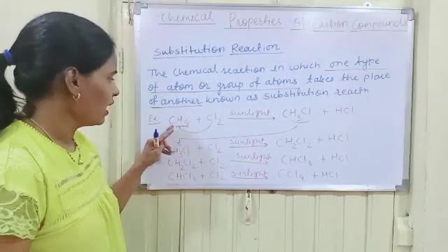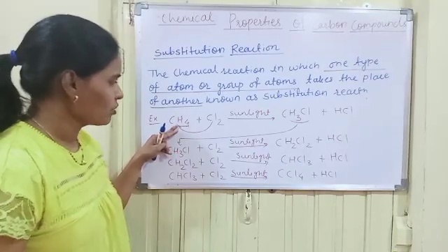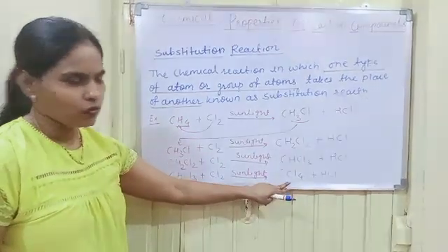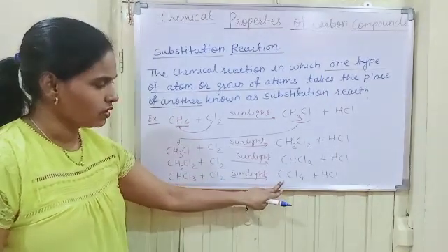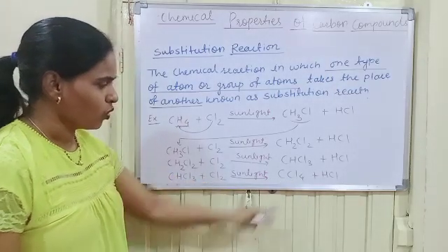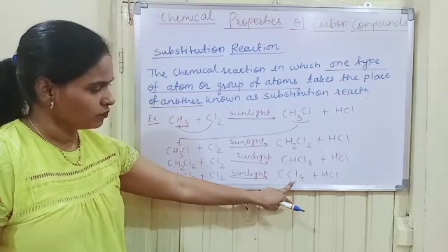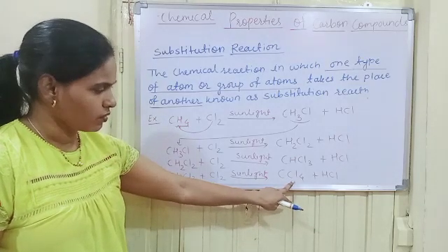Now how many hydrogen atoms were there? 4. And all 4 hydrogen atoms get substituted by 4 chlorine atoms, and the final product is carbon tetrachloride, or tetrachloromethane. Understood this?